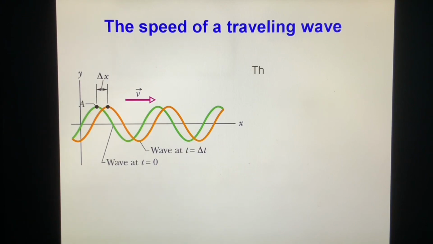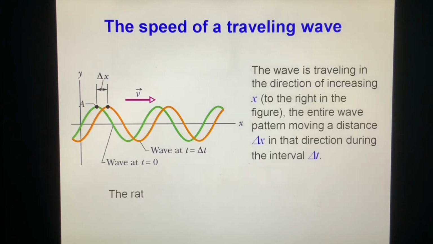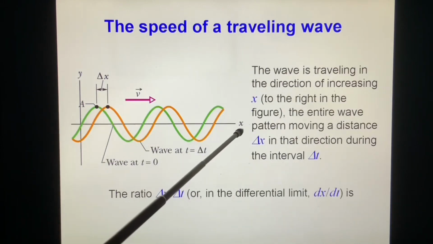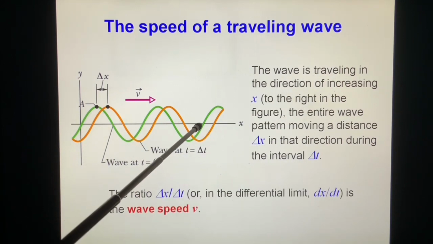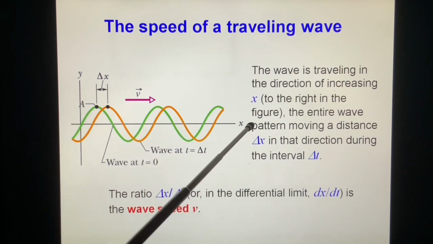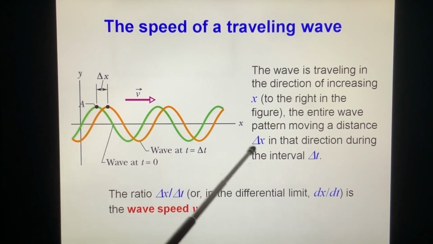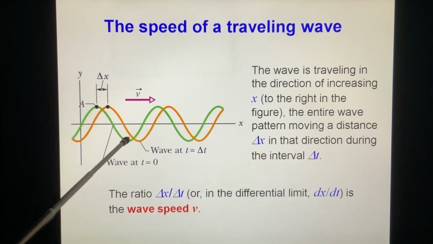How do we find this? The wave is traveling in the direction of increasing x, to the right of the figure. The entire wave pattern moves a distance delta x in that direction during the interval delta t. The ratio delta x over delta t, or in the differential limit dx/dt, is the wave speed v.